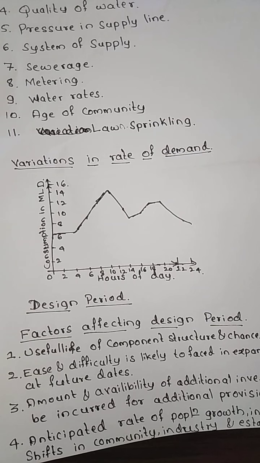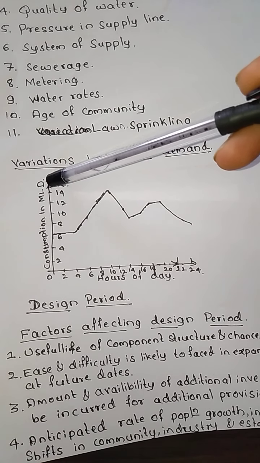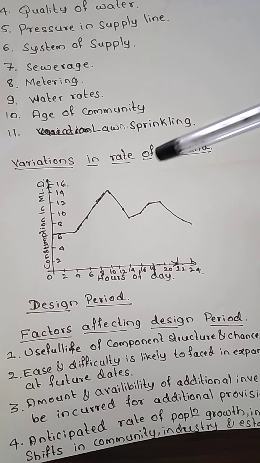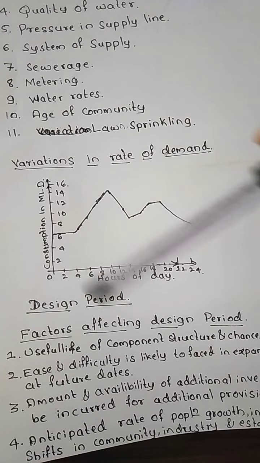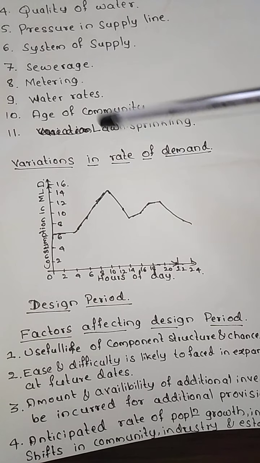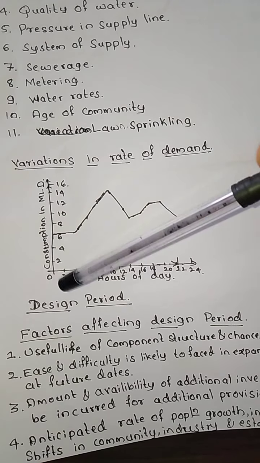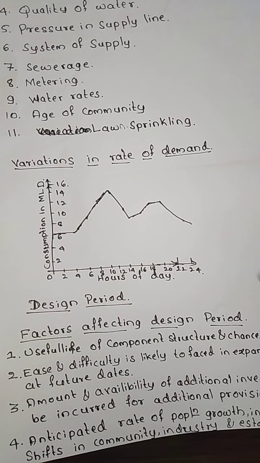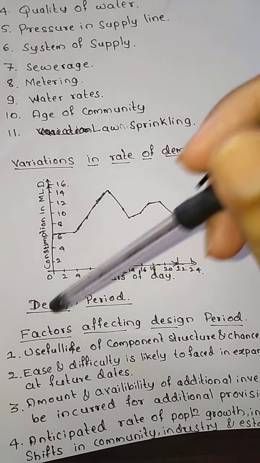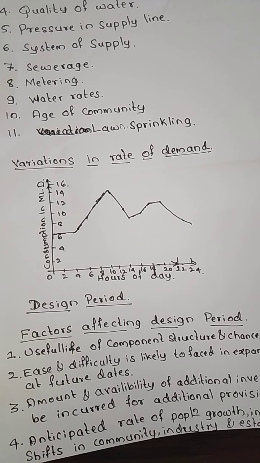Now what are the variations in the rate of demand? In the variations in the rate of demand, we study how the water requirement is going to vary in one particular day, that is, over 24 hours. So here we have on the x-axis the hours of the day, and on the y-axis the consumption in million liters per day.